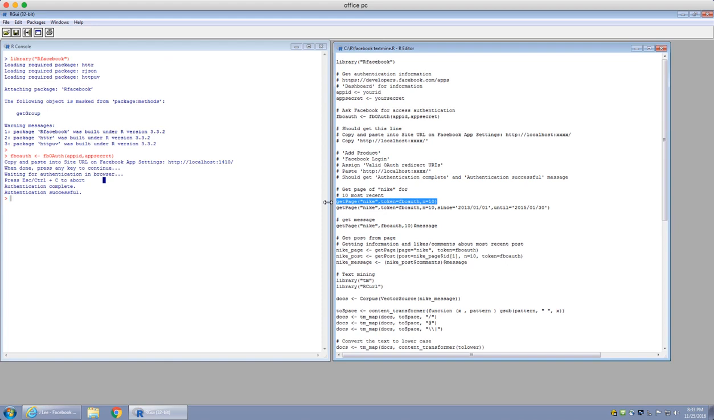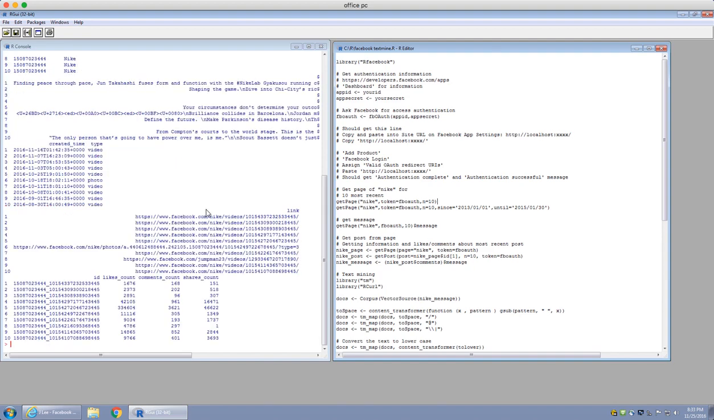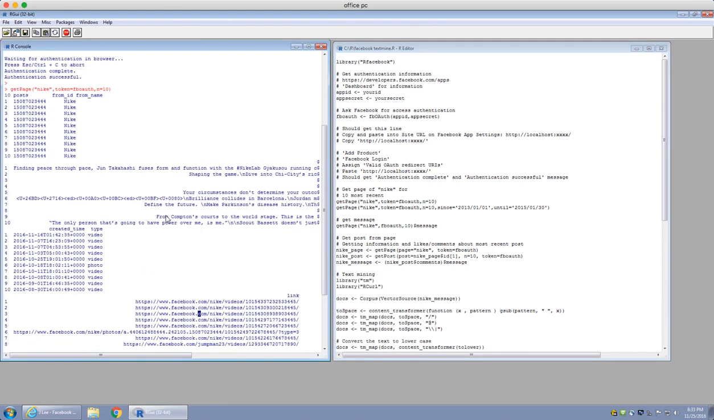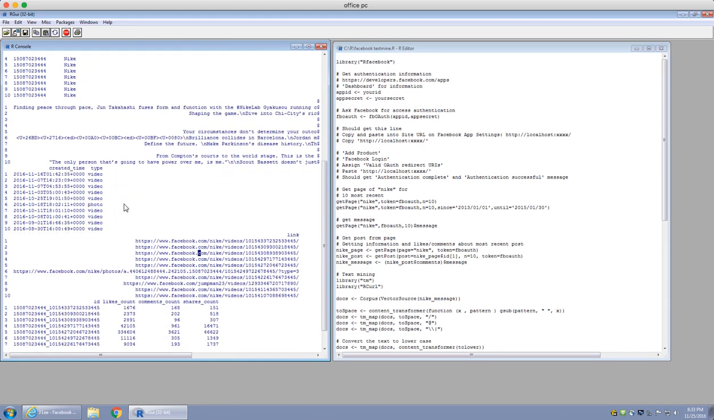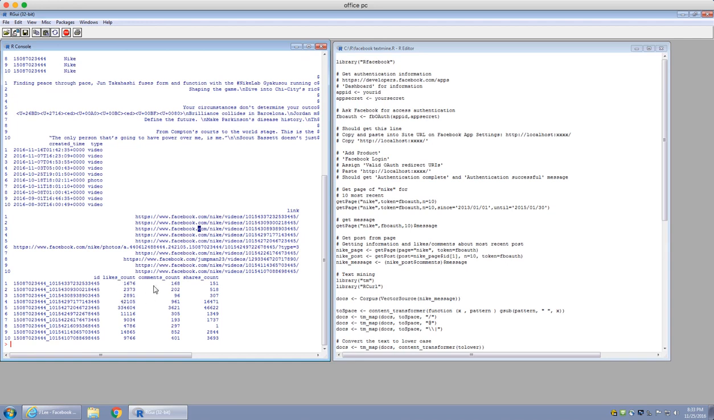If I run this part of the code, it's going to read in the 10 most recent ones. It seems that, yes, they were all posted by Nike. These are the post IDs, and there are some comments. Some were videos and some were photos and so on. These are the links, and these are the number of likes, number of comments, share counts, and so on.